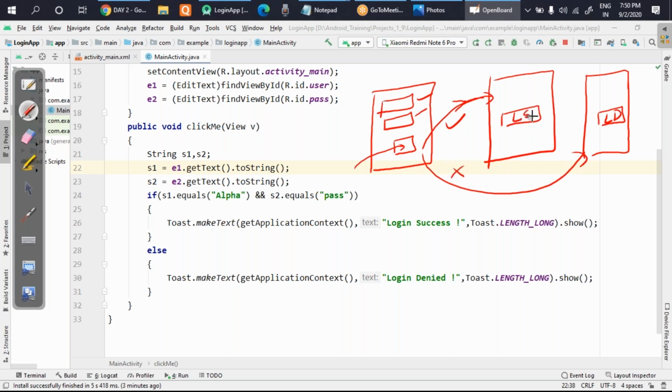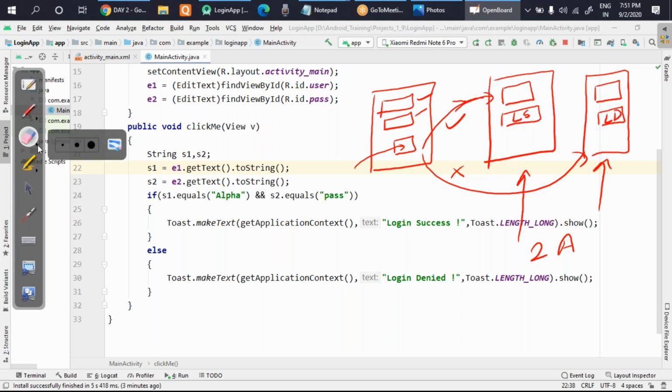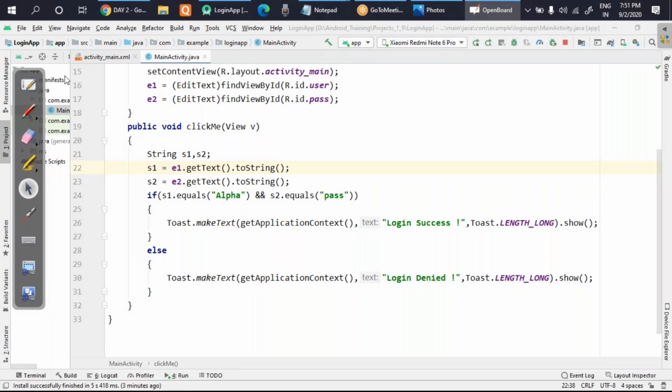I will also teach you one more concept, that is how to set images. I'm going to set some images here. One image I'll set here and one image I'll set here, so that you can also understand how to set an image in an app. So let's do this. If you look carefully, I'm creating one page and one more page here, which means I have to create two activities. To create two activities, look carefully at what I'm doing. I'll erase this part and show you how the activities get created.